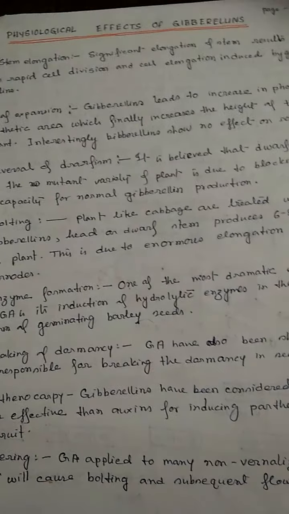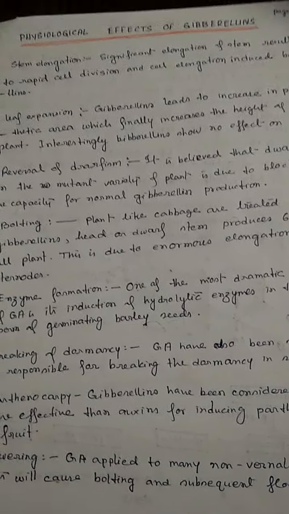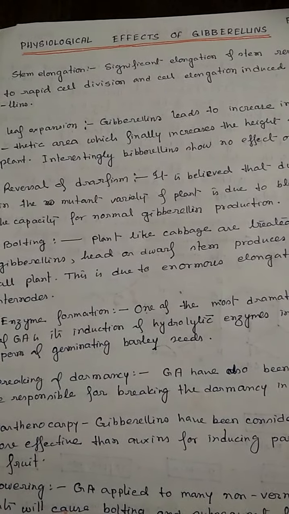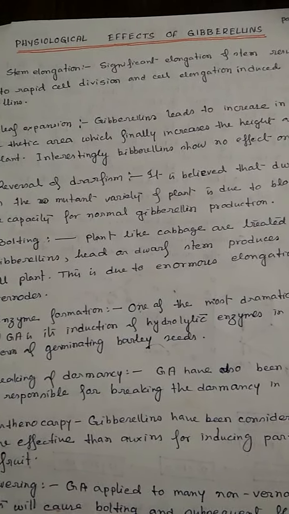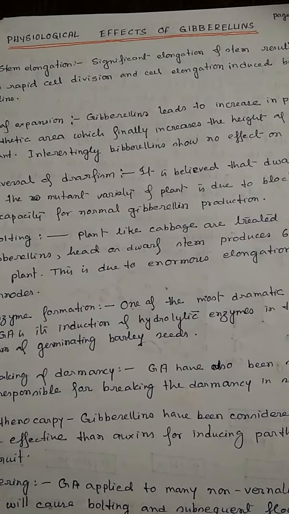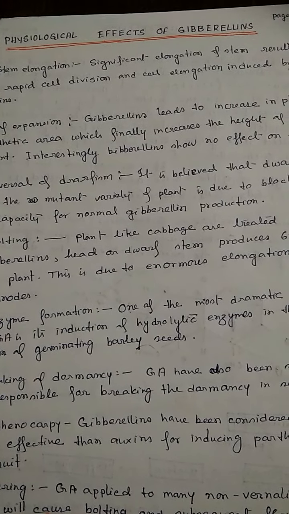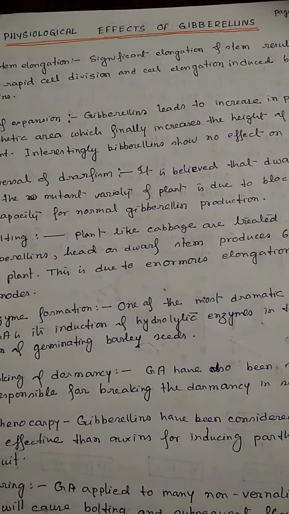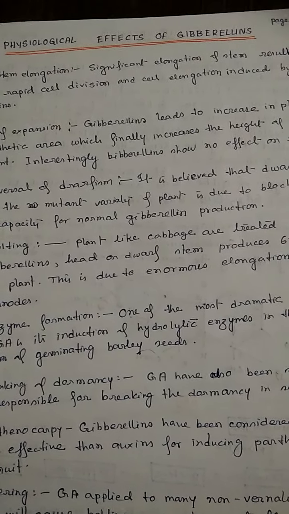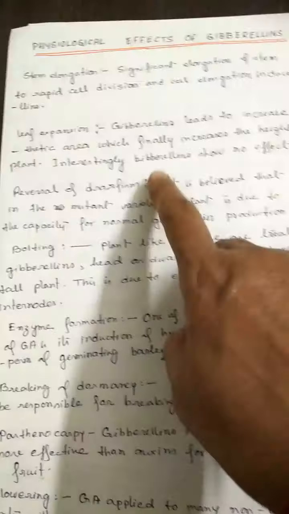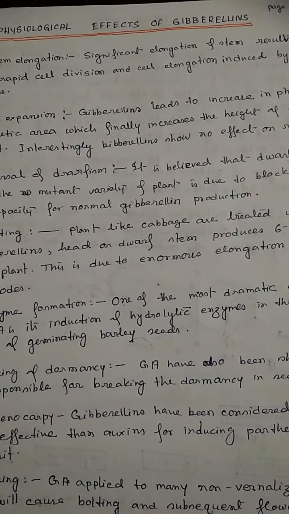Now next is the physiological effects of gibberellins. Number one is stem elongation. Significant elongation of the stem results from the rapid cell division and cell elongation induced by gibberellins. And leaf expansion: gibberellins increase the photosynthetic area, which finally increases the height of the plant. Interestingly, gibberellins show no effect on roots.